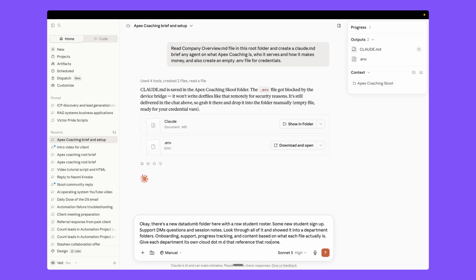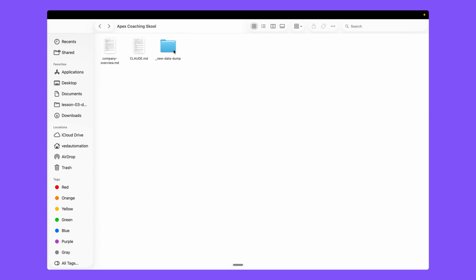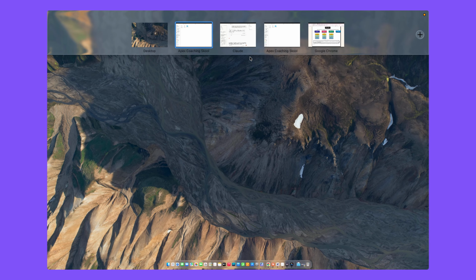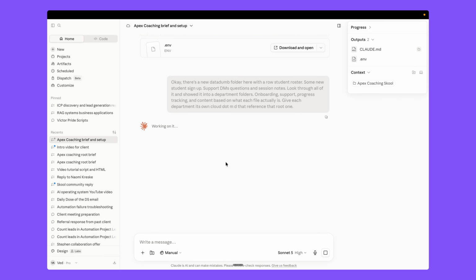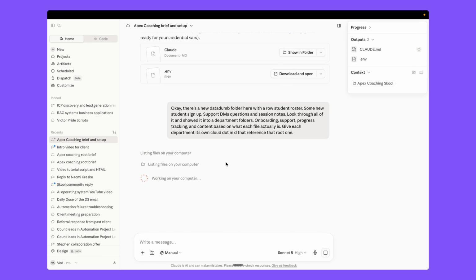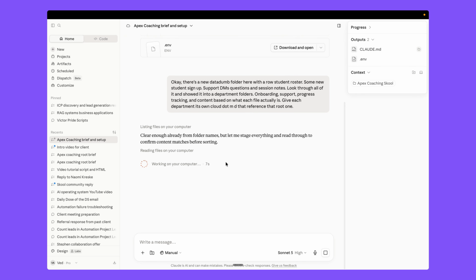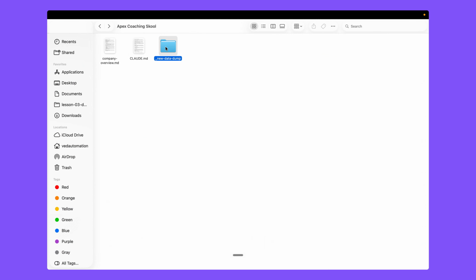So we just have the one folder here, and inside the folder we have the student support DMs, student sign up, student roster.csv, and some session notes as well, right? So instead of manually organizing everything, we just tell Claude to go into this folder and organize it into nice folders and file structure. Okay, so let it run here, and it automatically runs for us, and it organizes all the departments in clean folders and files based on what is written inside those files, right?